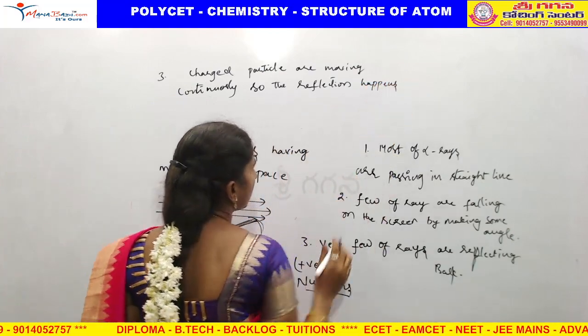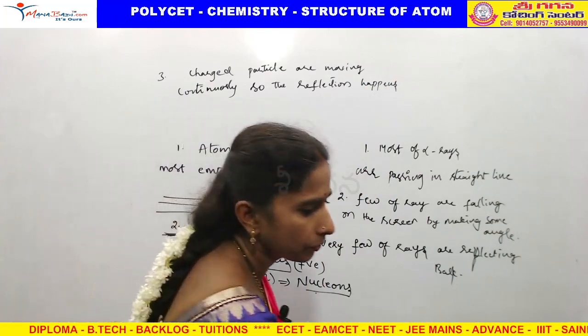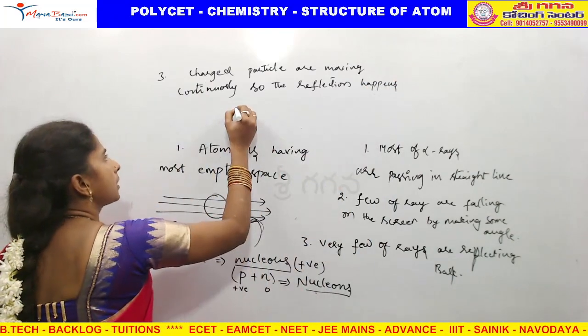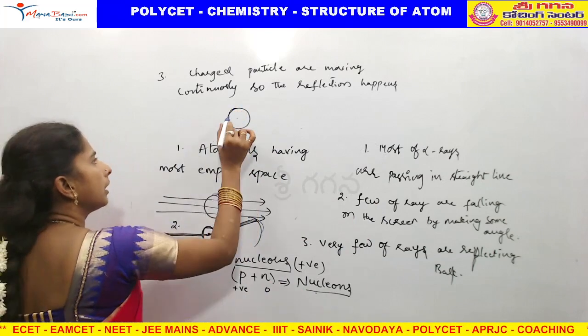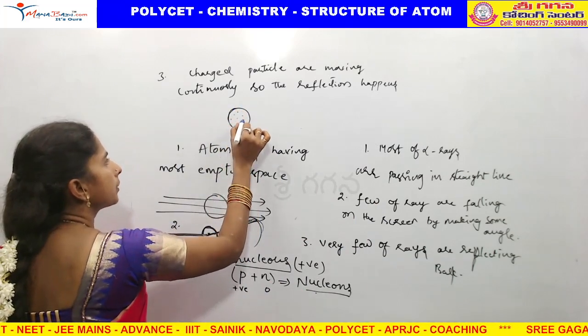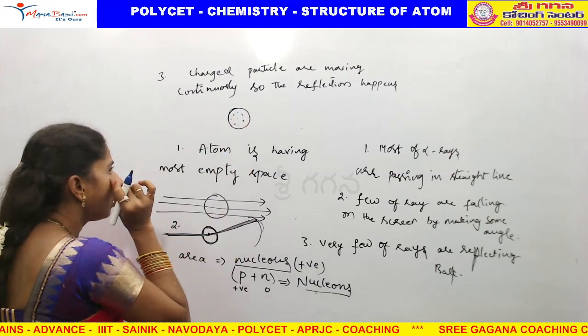What is the meaning of this? Apart from the nucleus, some charged particles are present inside the atom, and they are continuously in motion.